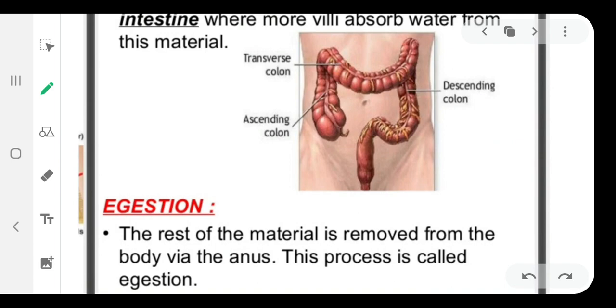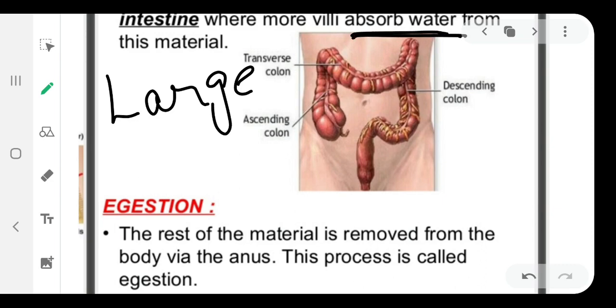Large intestine is the place where villi absorb water from this material. Now see, villi are also present along the large intestine's wall, and what they are doing there, they are mainly absorbing water.